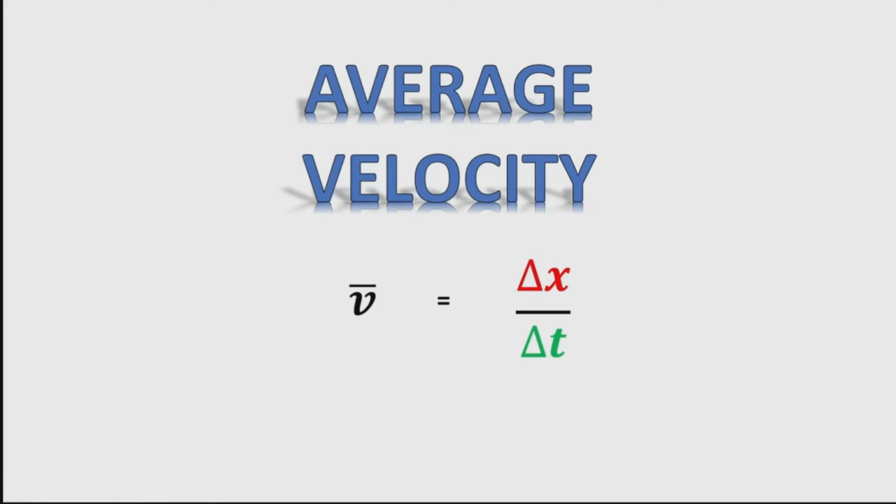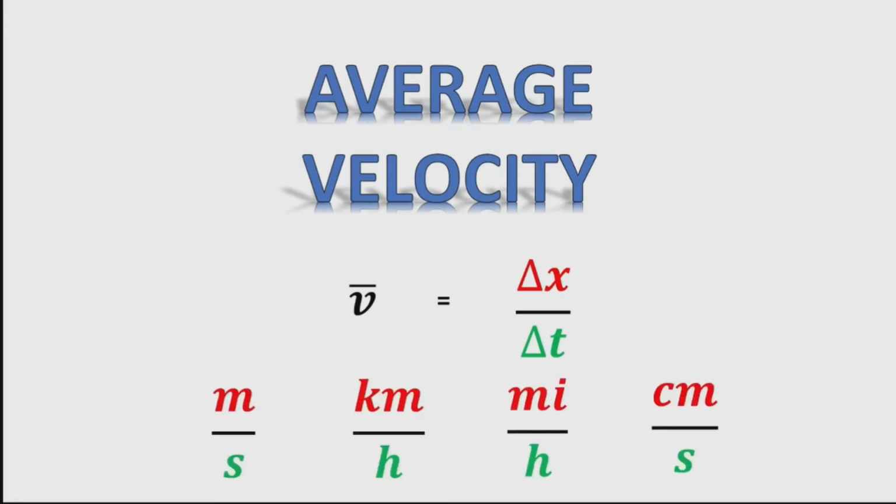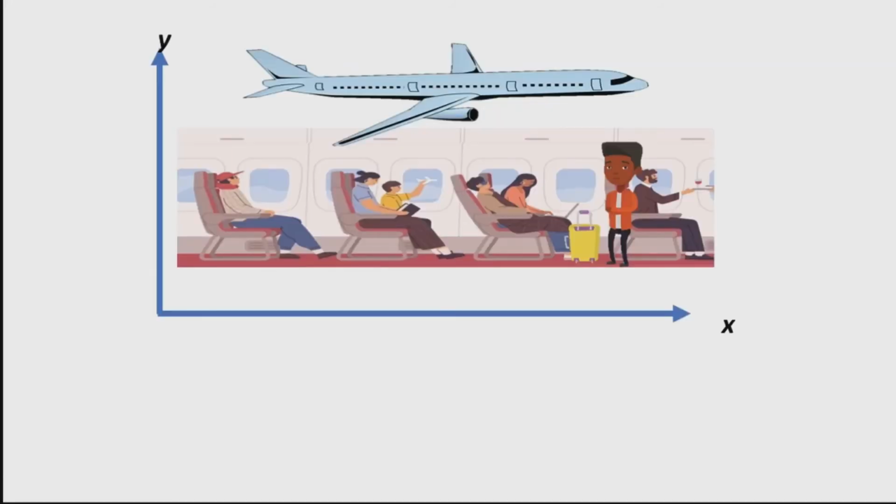The SI unit for velocity is meters per second, but many other units such as kilometers per hour, miles per hour, also written as mph, and centimeters per second are in common use. Suppose, for example, an airplane passenger took 5 seconds to move -4 meters. The negative sign indicates that displacement is toward the back of the plane.